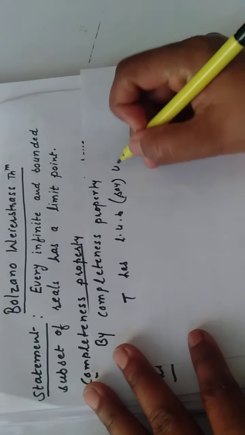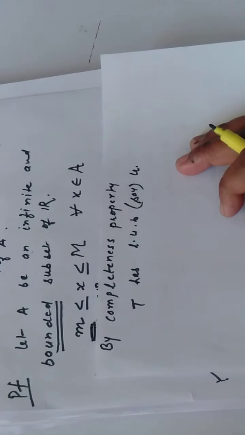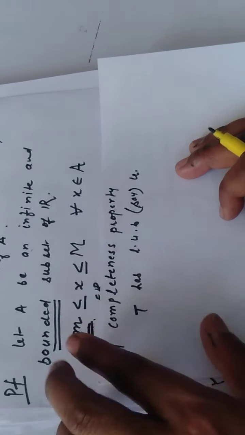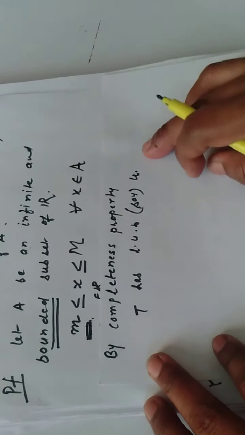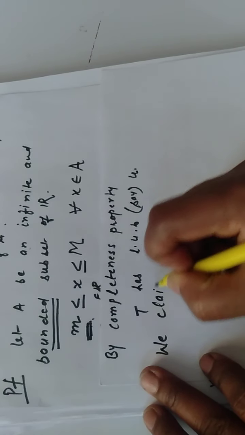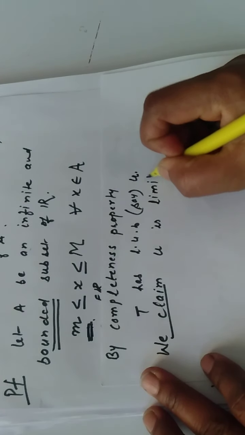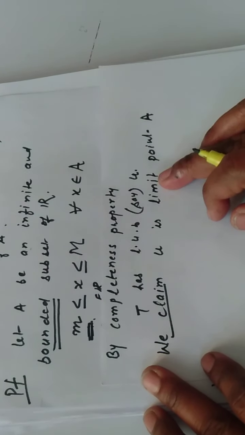Okay, now the main purpose is that we want to show that this set A has a limit point. According to the Bolzano-Weierstrass theorem, every infinite and bounded subset of R must have a limit point. So we want to show that A has a limit point, and what we have proved is that T has a least upper bound, say U. Now we claim this U is a limit point of A. If I am able to prove my claim, then it is proved that A has a limit point.